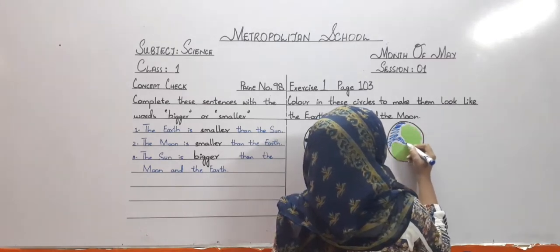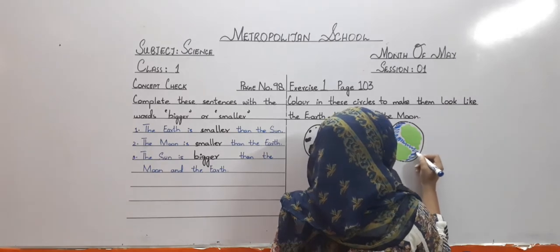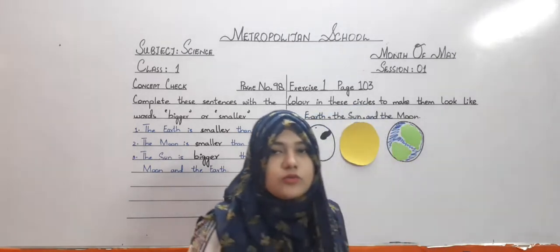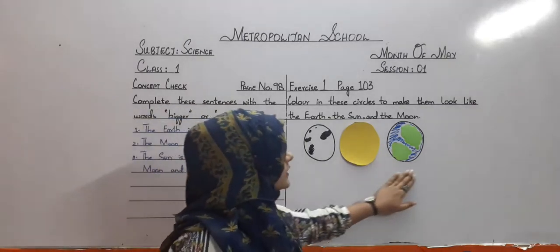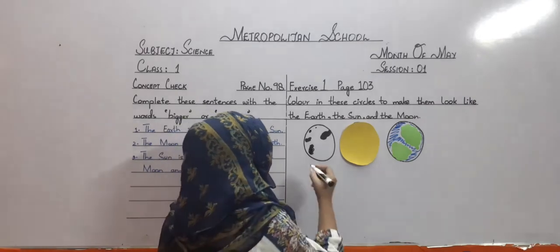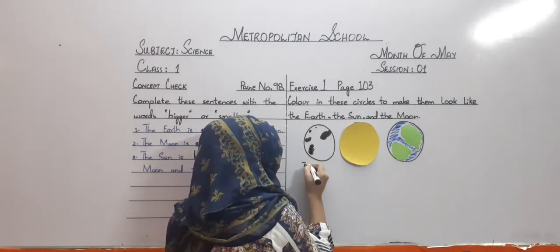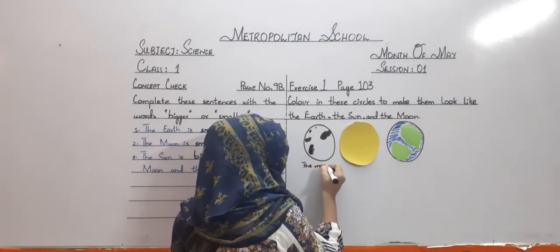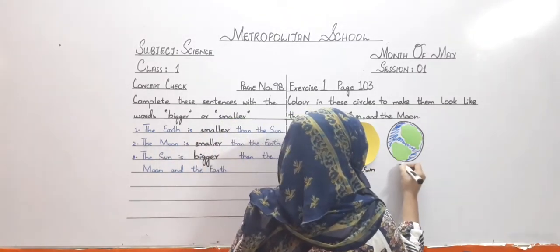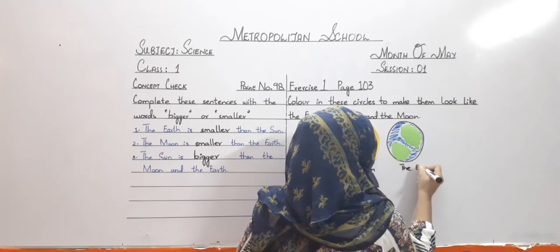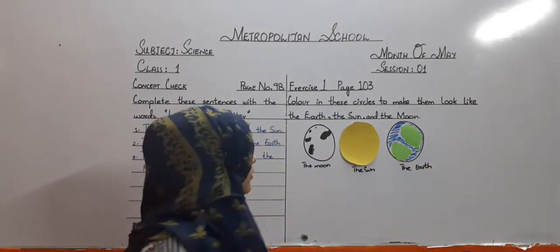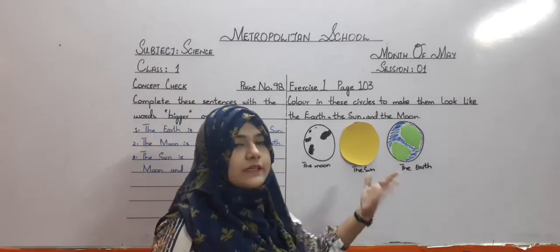You just have to color around this circle to make it look like the earth, right? This is how you are going to differentiate all these three circles. First will be the moon, and you will write under the circle the moon, the sun and the earth, so that it will be visible to you which one is the moon, the sun and the earth, right?